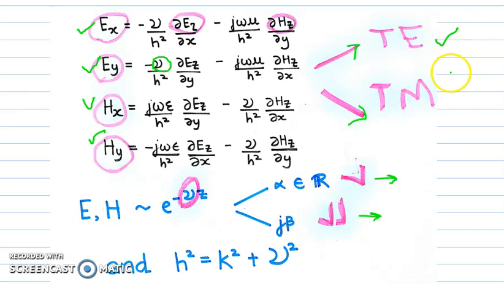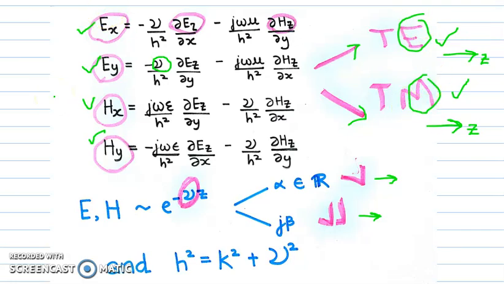Let's also now talk about the TE and TM modes. TE basically refers to transverse electric. That is, the electric field must be perpendicular to the direction of propagation, which in our case is the Z direction. Hence, the Ez component in TE mode must be 0. Parallelly, transverse magnetic will have the Hz component equal to 0. Depending on these values, certain components will survive and certain components will not be present, which basically define what our TE and TM modes are.